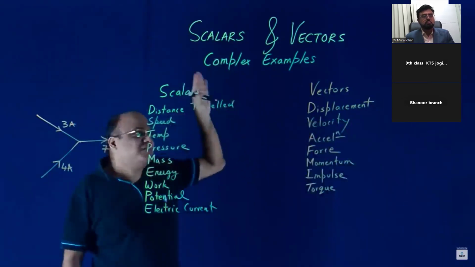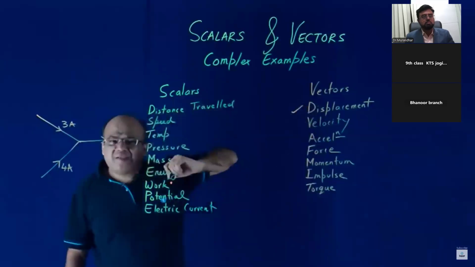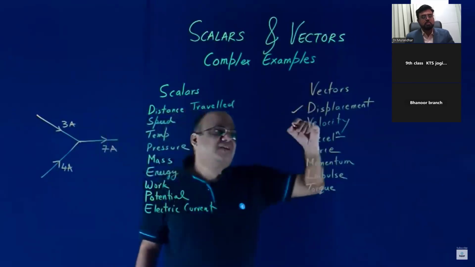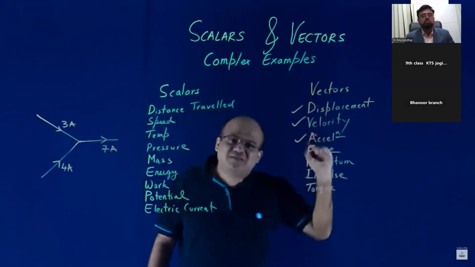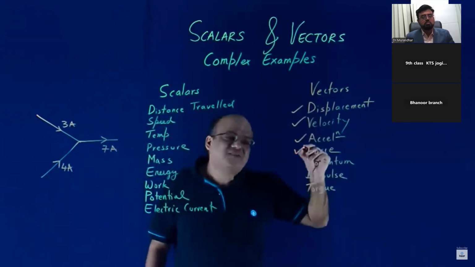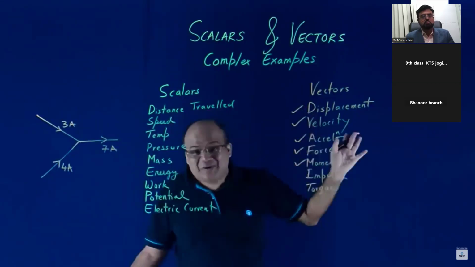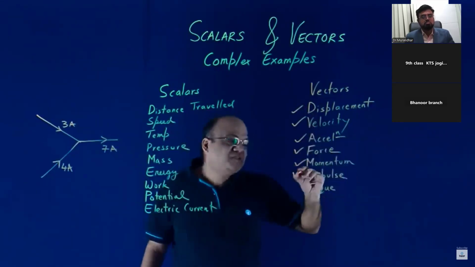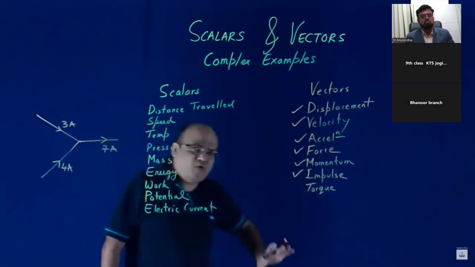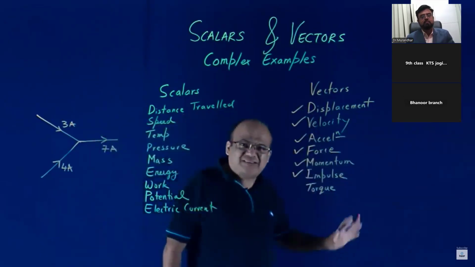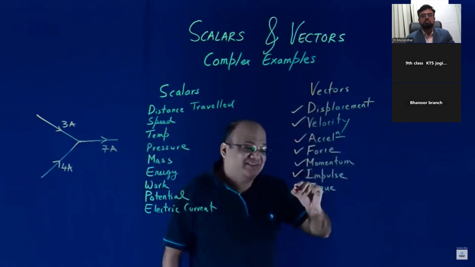Vectors, first you think of displacement. So displacement is a vector. Displacement by time is velocity, that is a vector. Rate of change of velocity is acceleration, acceleration is a vector. Force is mass into acceleration, that is a vector. Mass into velocity is momentum, momentum is a vector. Force into time is impulse, impulse is a vector. Force into perpendicular distance is torque, torque is a vector.